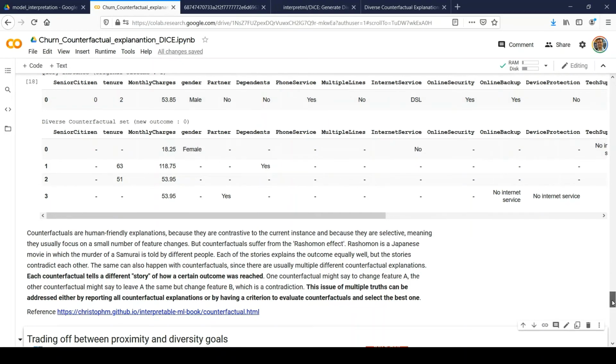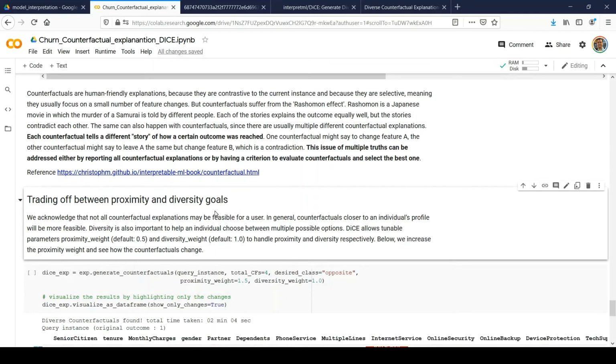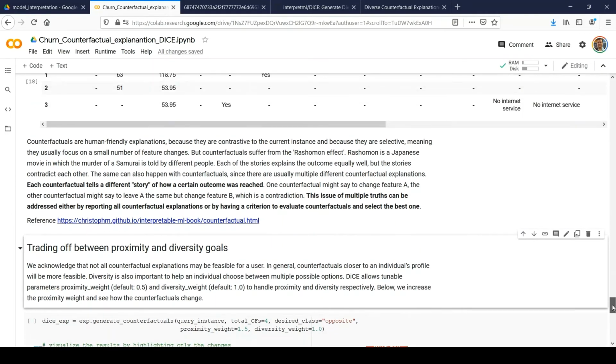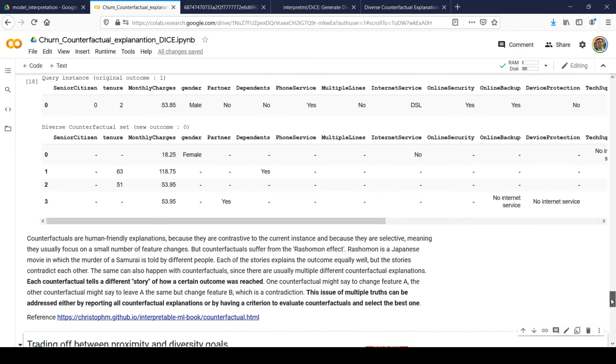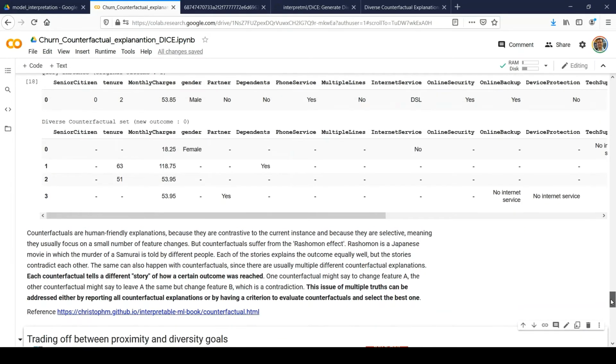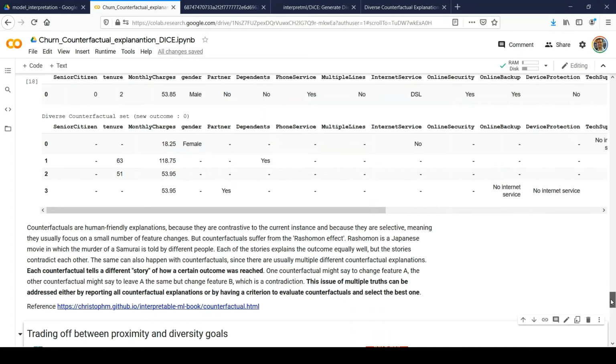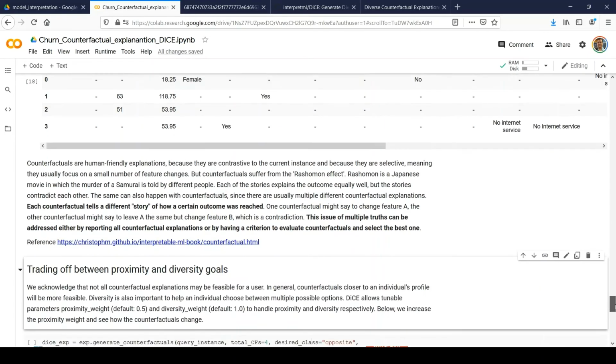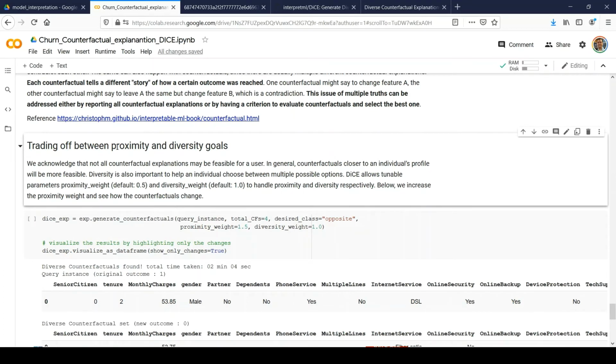So that's the meaning of proximity. Diversity means we also need to provide a variation of different values, right? So it will not focus too much on the profile, but we also need to explore the other areas where it's possible to make certain changes, right? And that's the trade-off we have. We need to maintain a balance between proximity and diversity.